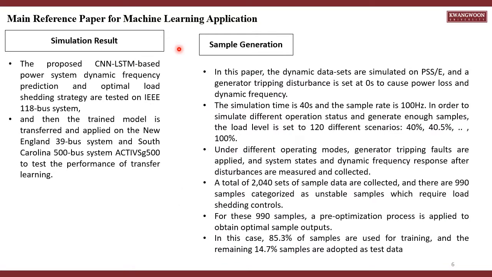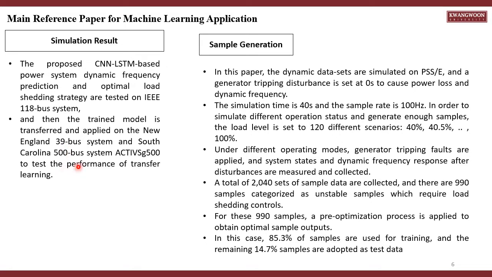In this section, we will discuss the simulation results and sample generation. The proposed CNN-LSTM based power system dynamic frequency prediction and optimal load shedding strategy are tested on the IEEE 100 bus system. After that, the trained model is transferred and applied on the New England 39 bus system and the South Carolina 500 bus system, or what we can call the ACTIVSg500, to test the performance of transfer learning.